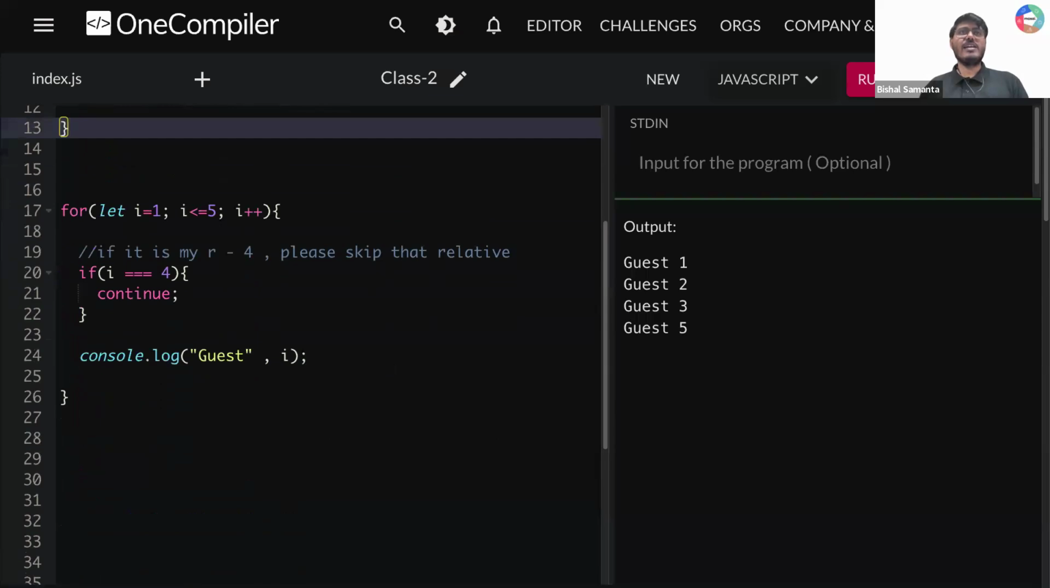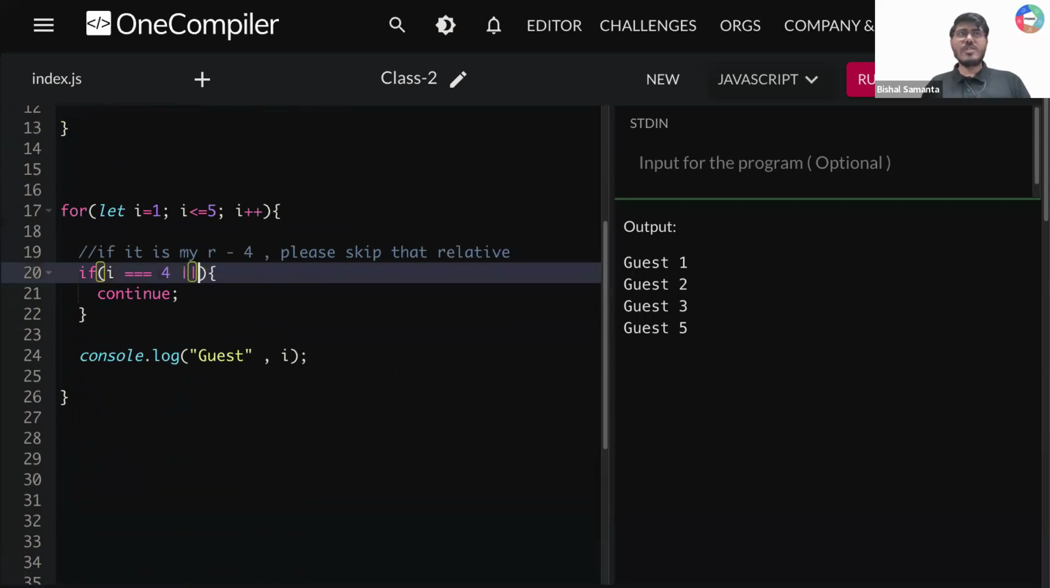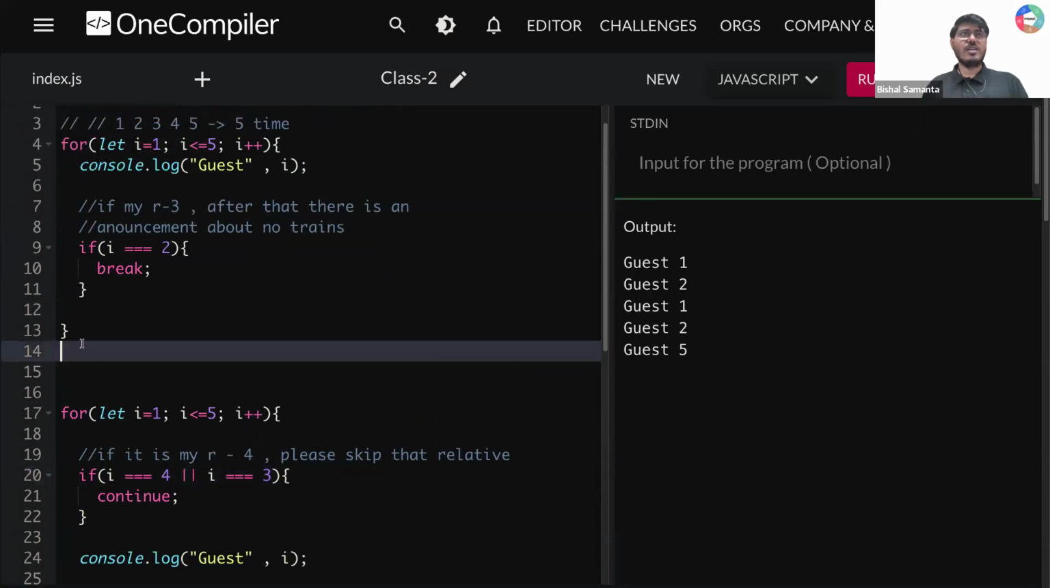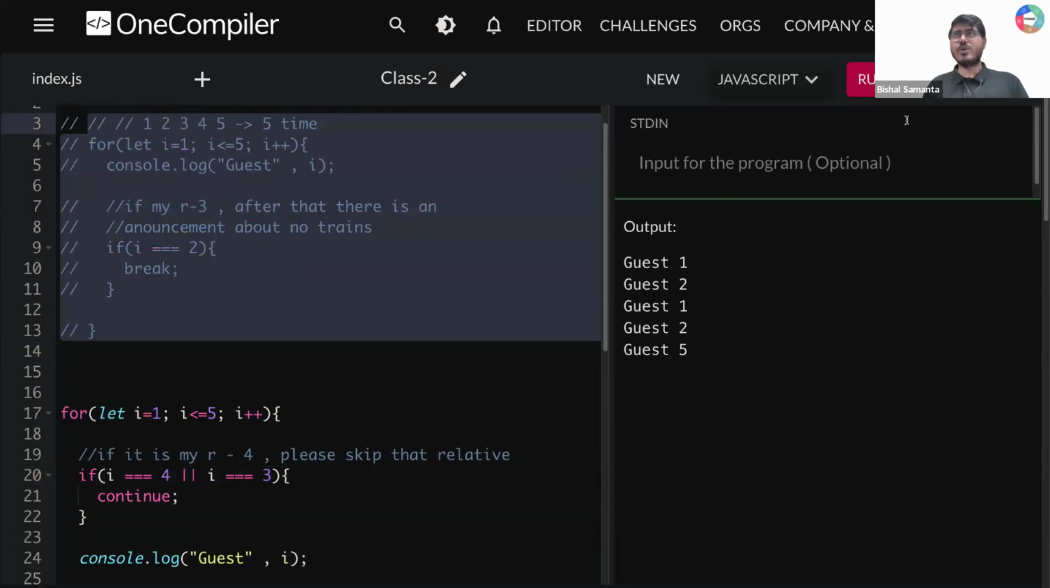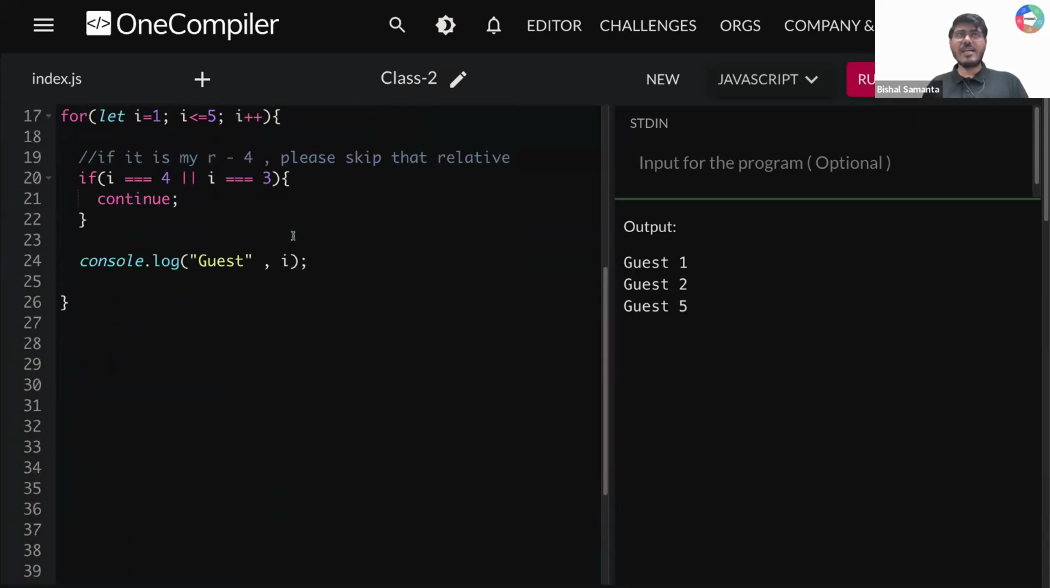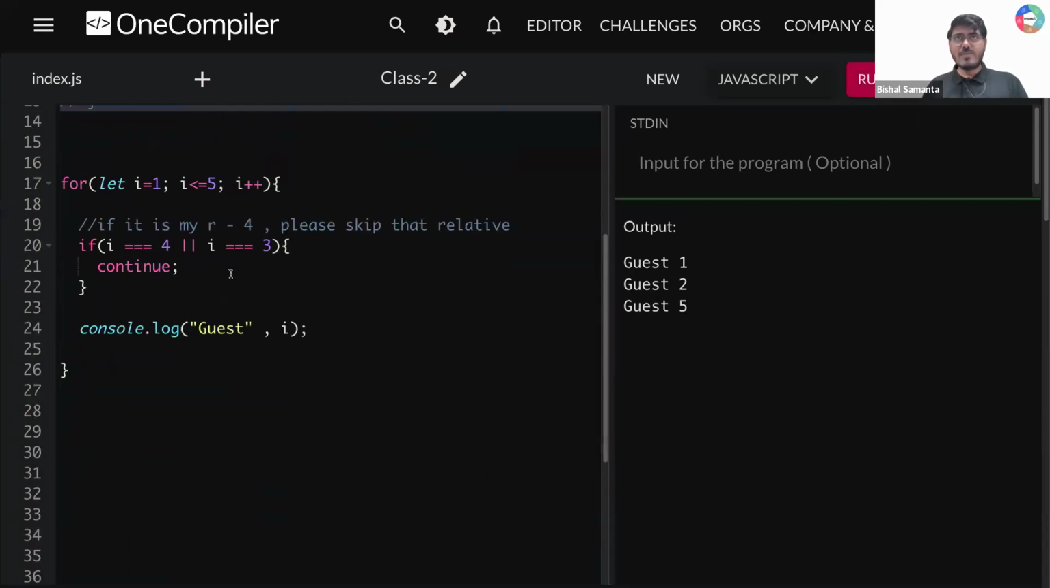What is the associative rule in logical operators? Yes, let's say here I'm writing if i value is equal to 4 or i value is equal to 3, then only write continue. Now if I run this thing, can you see what I'm getting? Okay, let me first comment this out. Okay, now let me run it. What I'm getting, guys, is, wow, I'm skipping i value 3 as well as 4.